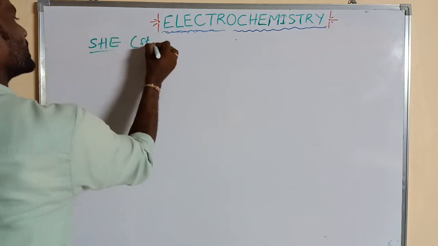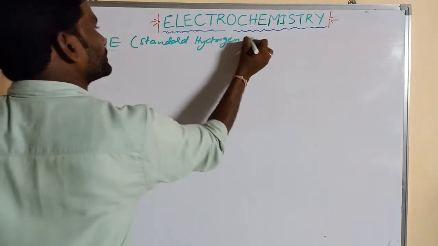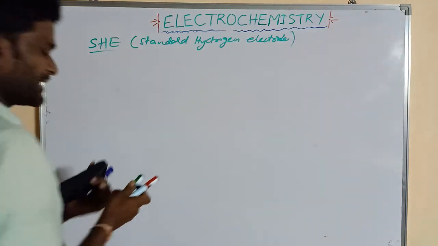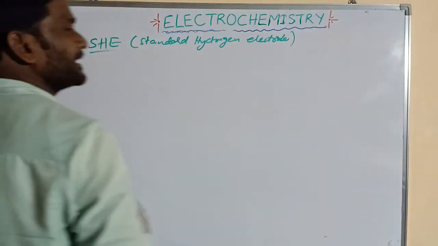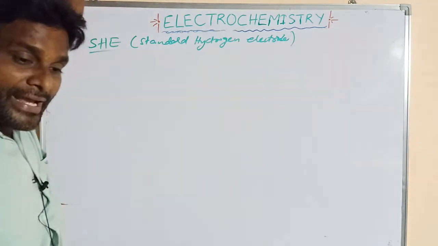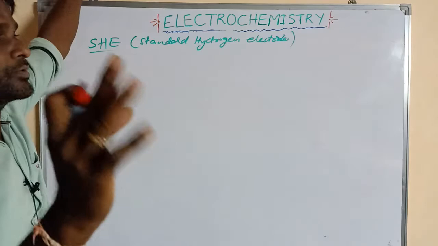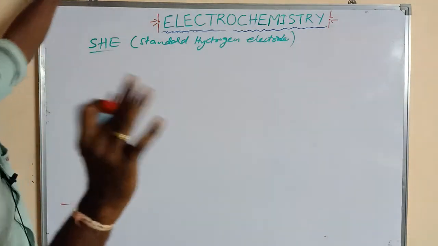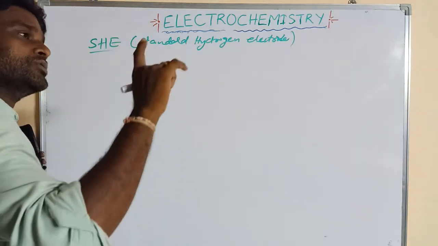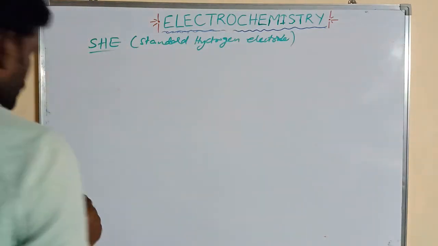Standard hydrogen electrode, or NHE, normal hydrogen electrode. So how to construct? This is the reference electrode for any other electrode. The potential of a single electrode cannot be measured experimentally. We can measure the potential difference of two electrodes. So if you want to measure the potential of one electrode, it can be connected with another reference electrode. That reference electrode is the standard hydrogen electrode.